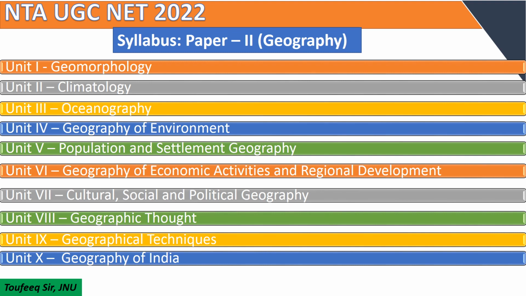The last unit is very important from the point of view of questions asked, and it deals exclusively with the geography of India. It is one of the most important sections of the syllabus from which questions are asked frequently in the UGC NET examination. You have to study some important topics: physical divisions of India, vegetation types, coastal and marine resources, agroclimatic zones, major industries, population distribution, etc.